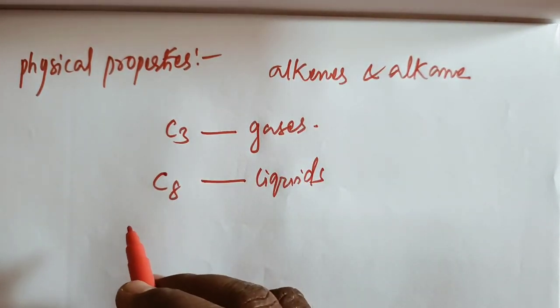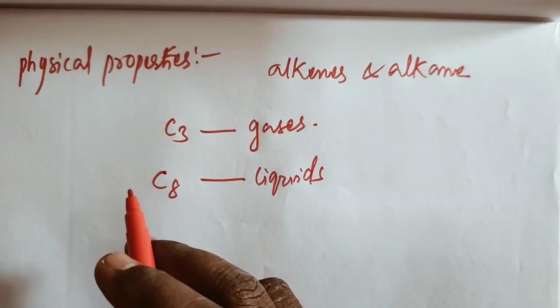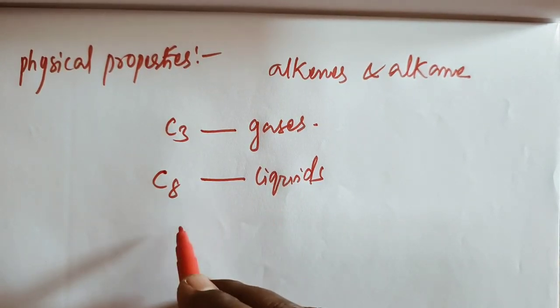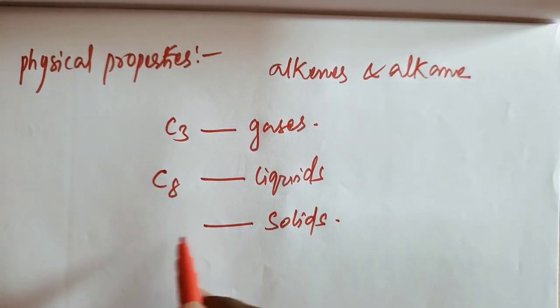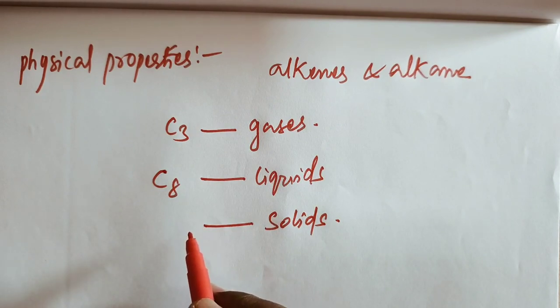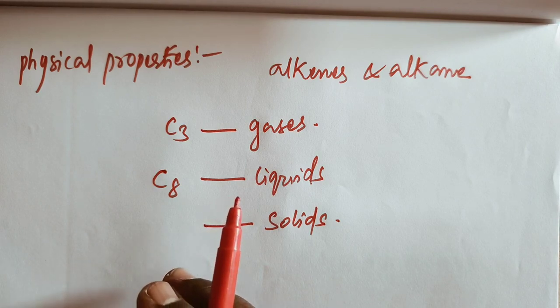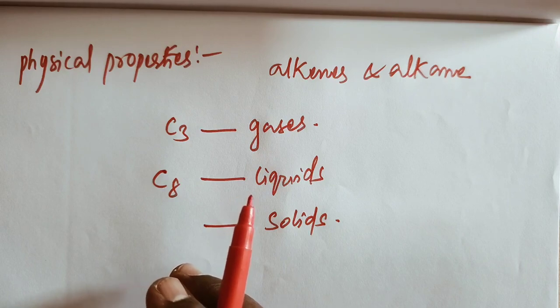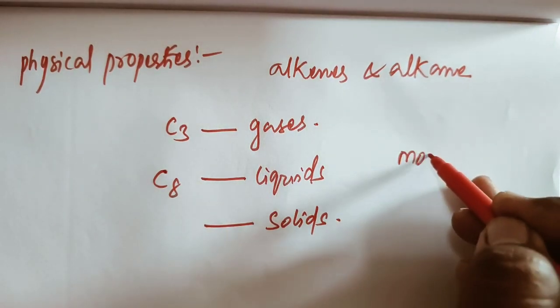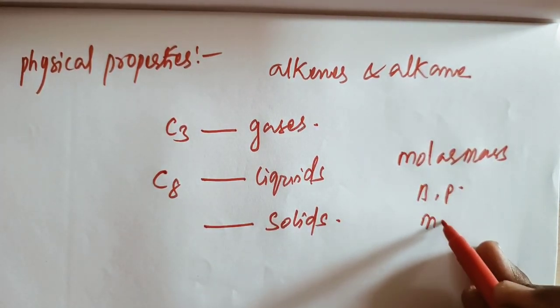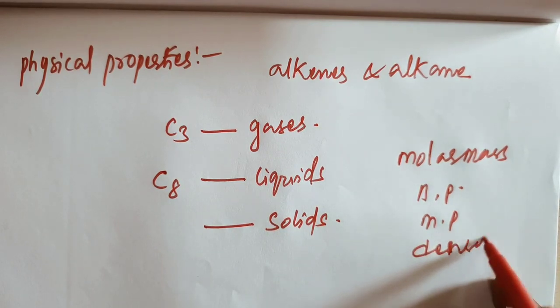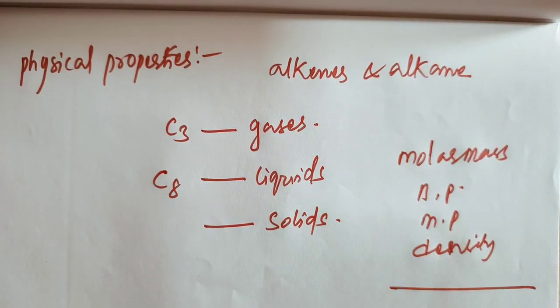Above C8, the higher ones are solids. Ethyne has a characteristic odor, and the remaining ones are odorless. Boiling point, melting point, and density all increase with increasing molar mass.